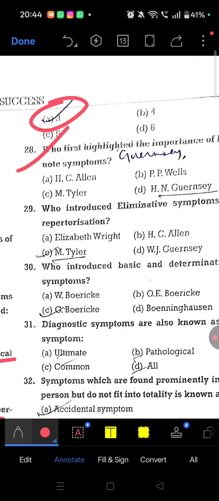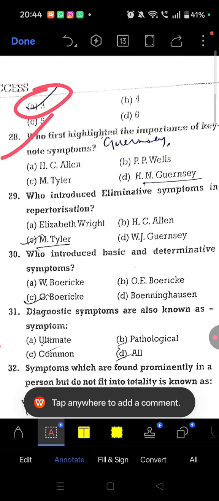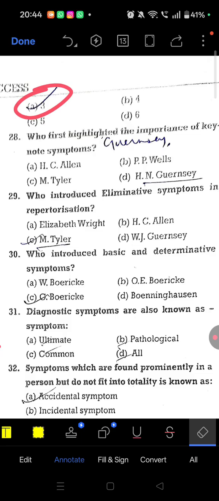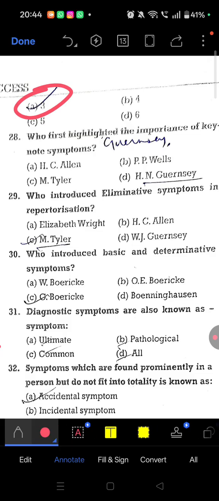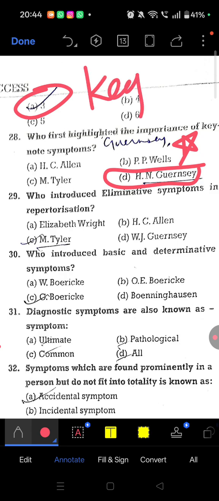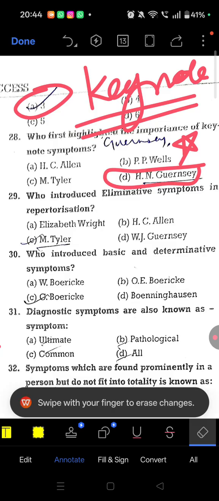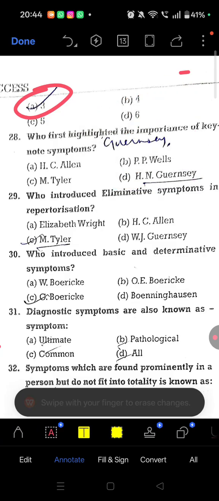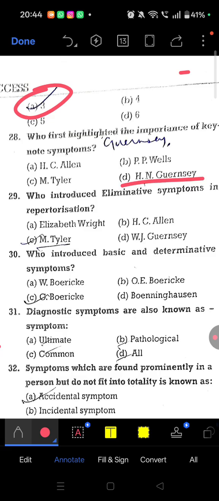Question 28. Who first highlighted the importance of keynote symptoms? This was given by H.N. Guernsey. This question is also important. We keep prescribing on the basis of keynotes, right? So who gave this importance to keynote symptoms? It was Dr. H.N. Guernsey.